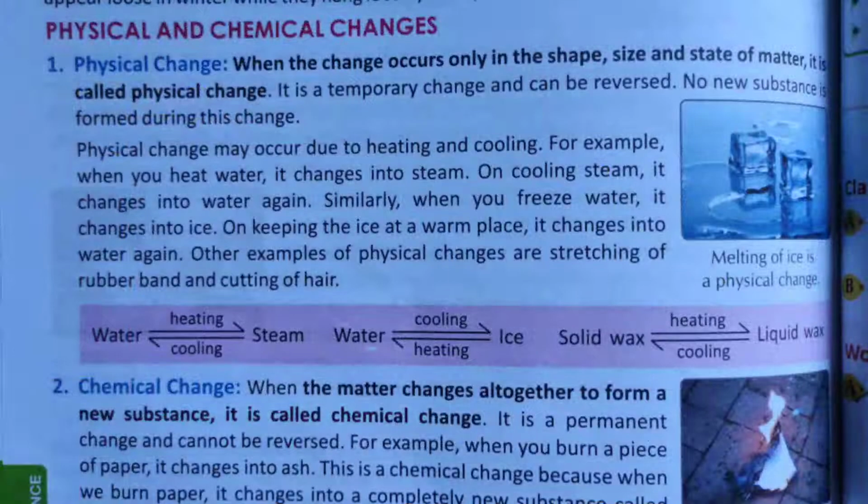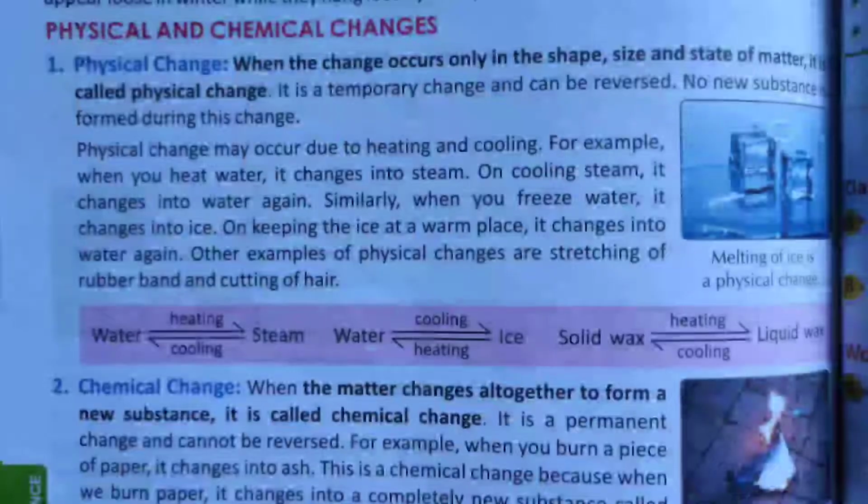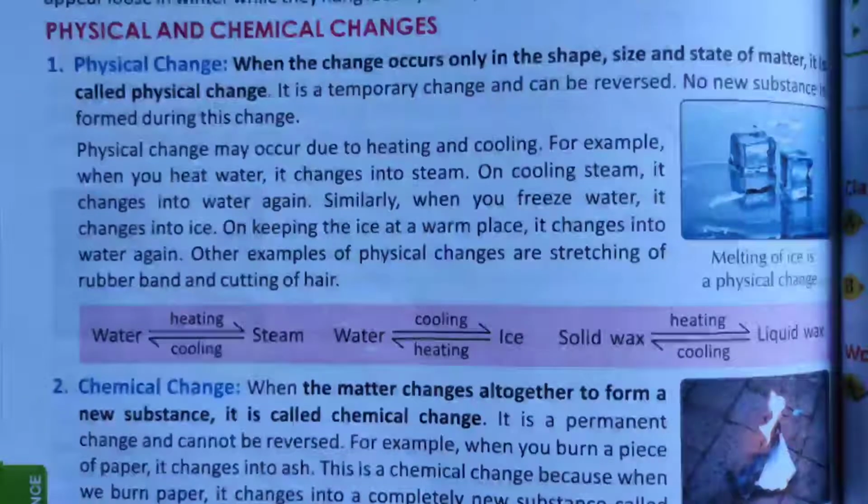Okay, now come to physical and chemical changes. So what is a physical change? When the change occurs only in the shape, size and state of matter, it is called a physical change. And physical changes are temporary and can be reversed. Take for example, water on heating becomes steam. Water on cooling becomes ice.